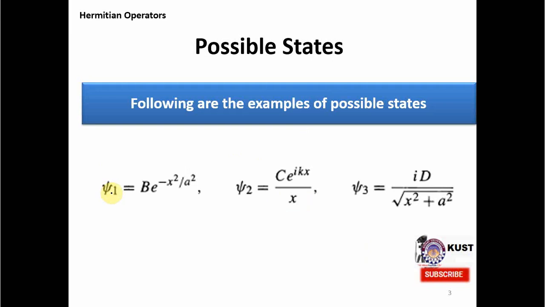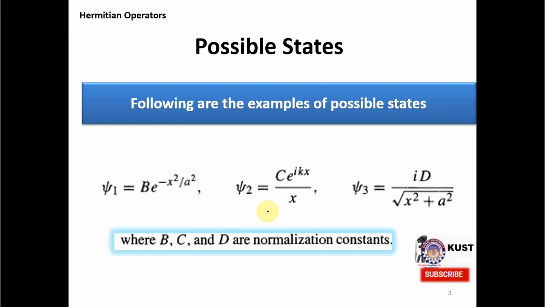The possible states are the following. For example, psi 1 is one of the possible states for any observable, and here you can see B e raised to power minus x square a square, where B is a normalization constant. Then we can have another possibility, psi 2, which is C e raised to power iota kx by x, where C is a normalization constant, and this is yet another possibility. You can construct so many other possible wave functions, with their normalization constants.